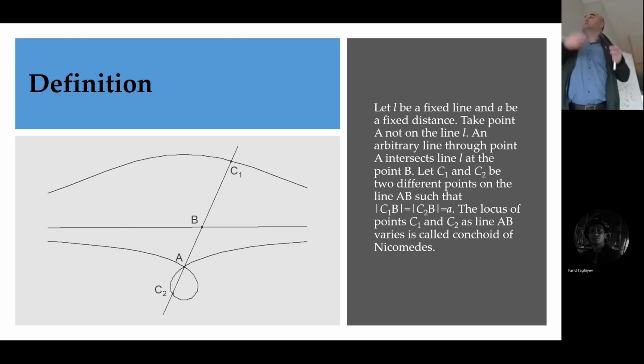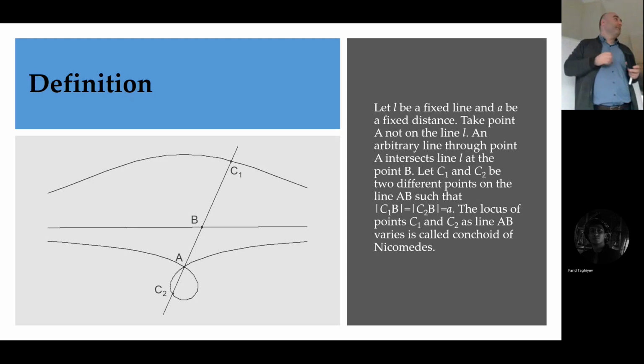That's how you construct it. B moves along the fixed line, this line rotates around A. A is always fixed. The length of BC1 is constant. As you rotate this line, C1 moves to keep the distance constant, and it draws this curve. It is called the Nicomedes conchoid.